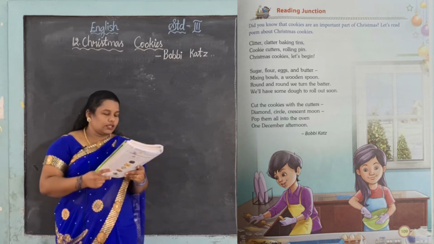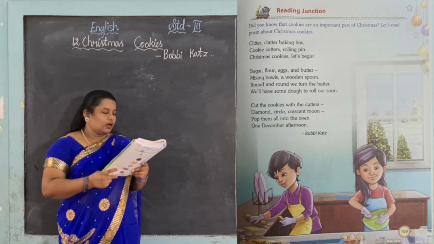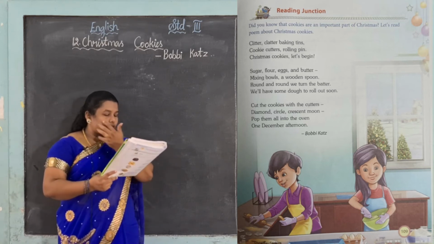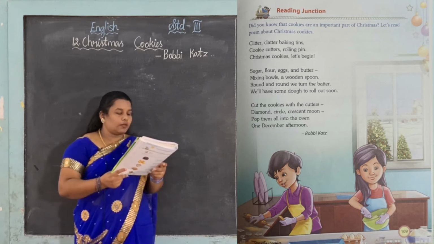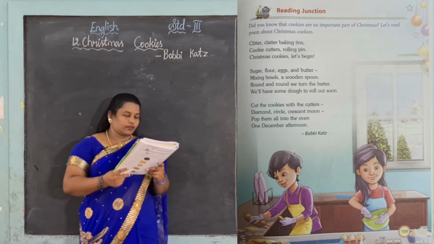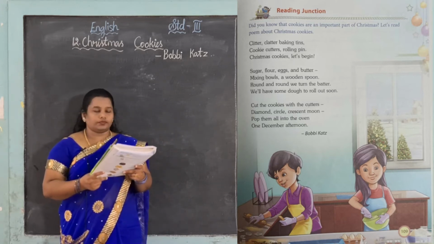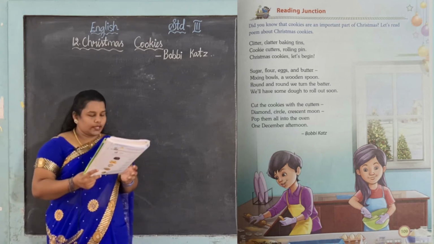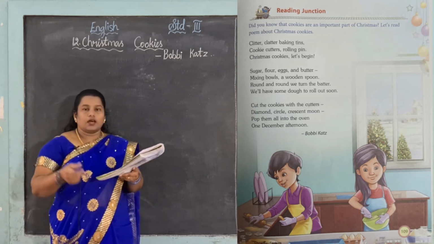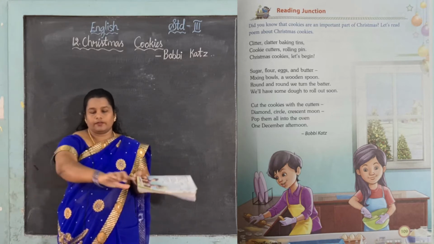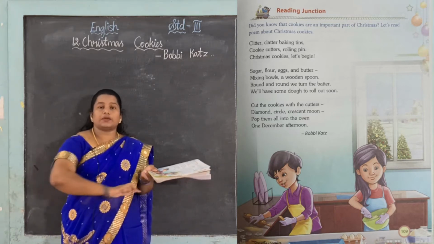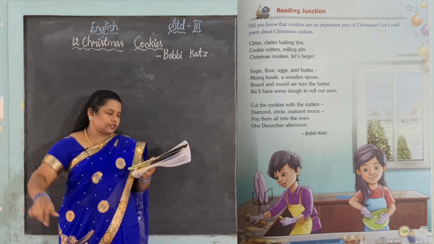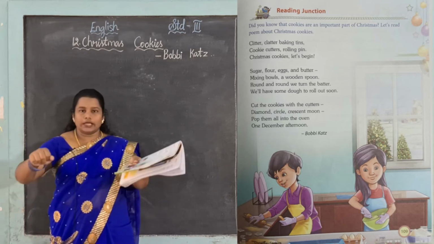Cut the cookies with the cutters. Diamond, circle, crescent, moon. Pop them all into the oven, one December afternoon. That boy is cutting the cookies with the cutters. First he spreads the dough on the slab with the rolling pin.